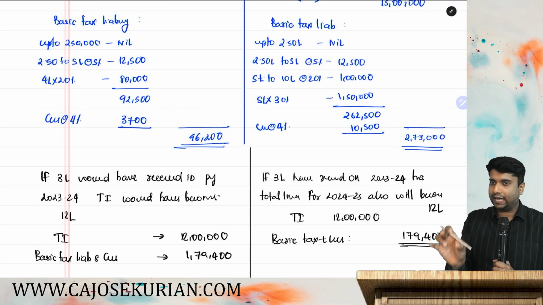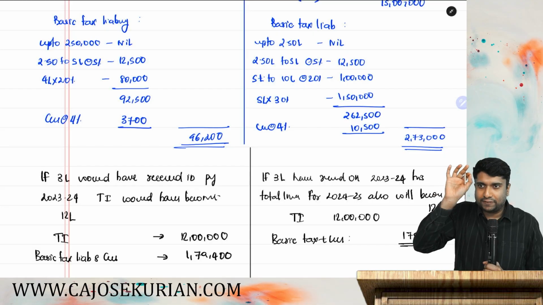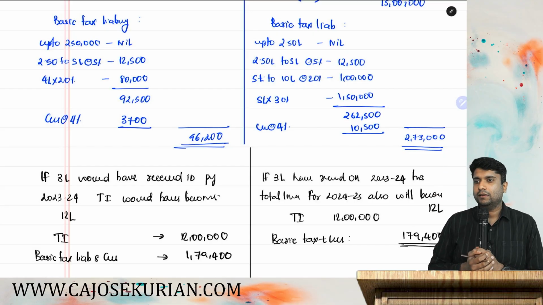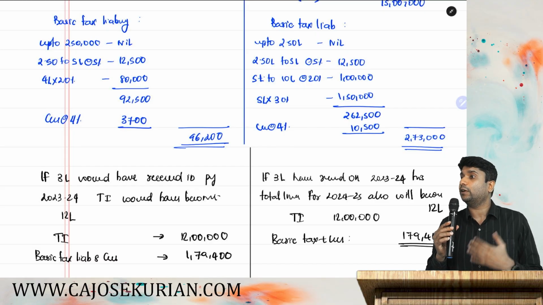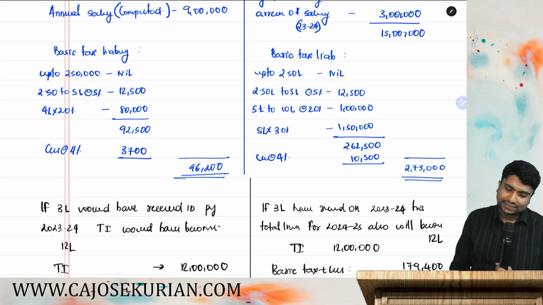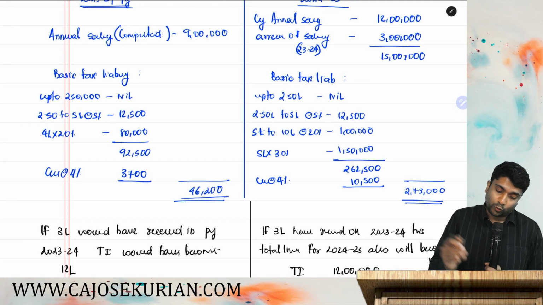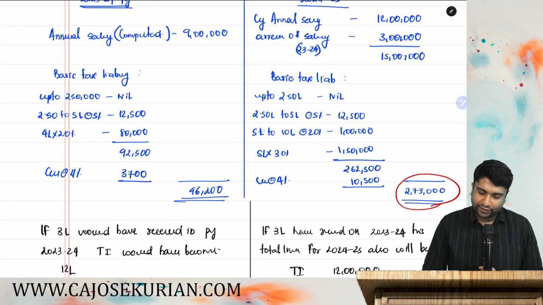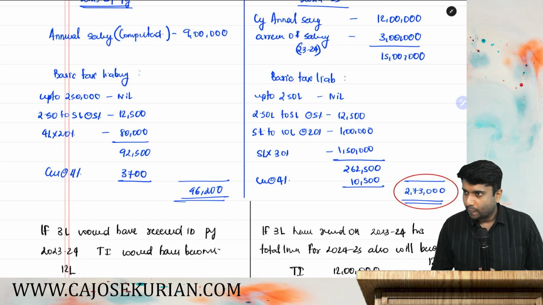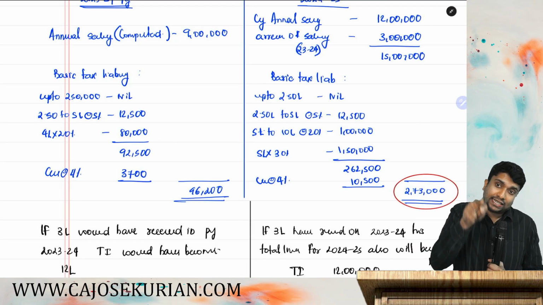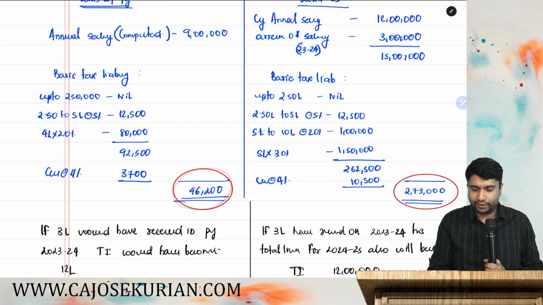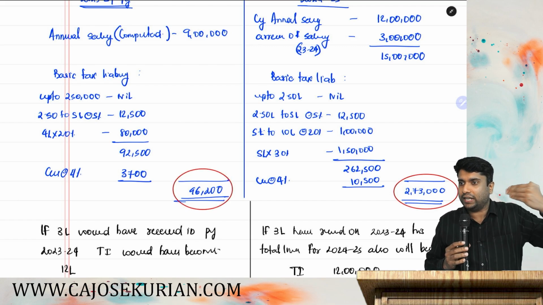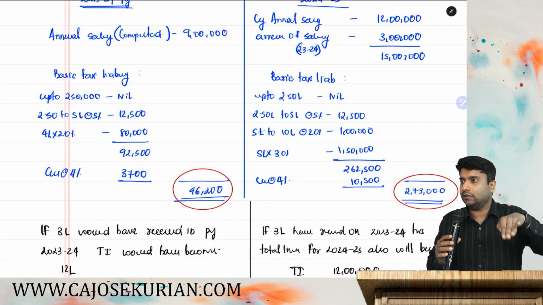He received that 3 lakh. Now let's come to the actuals. He received that 3 lakh in the year 24-25. And what is the tax liability including the 3 lakh? 273. Yes or no? And what is the actual tax paid by him in 23-24? That is 96,200. Because the actual income for 23-24 is only 9 lakh, and he has paid 96,200.